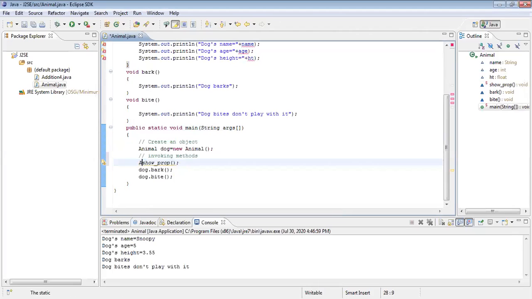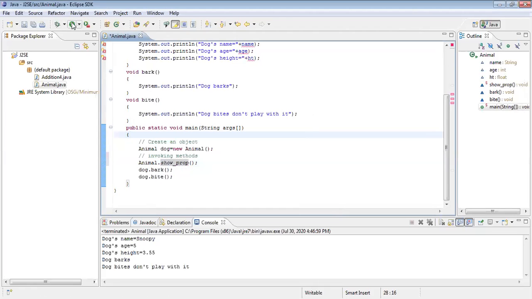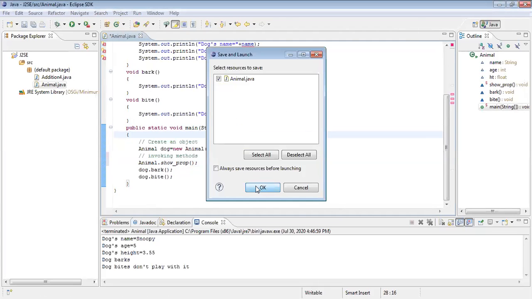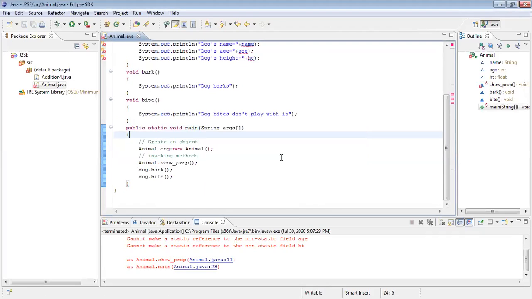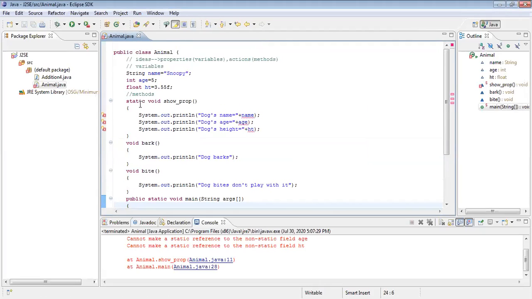In place of that, you just see animal dot. Let me execute the program. What is the error? This is the main method now. Static void. They are non-static variables there now. Wait.